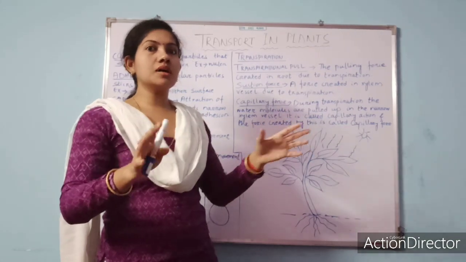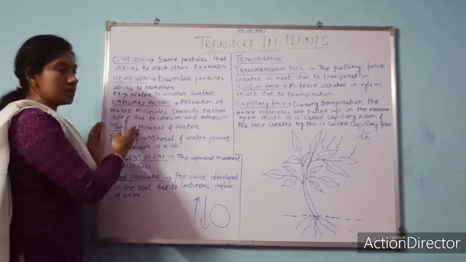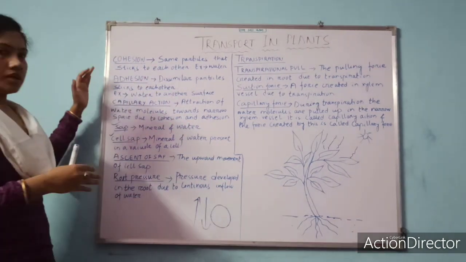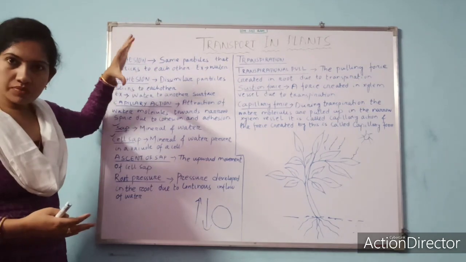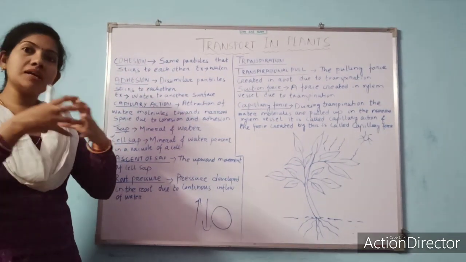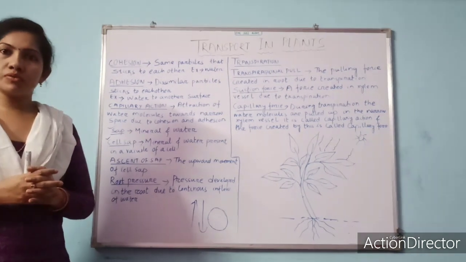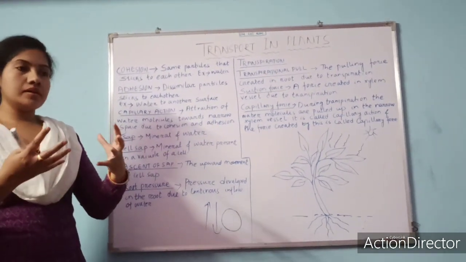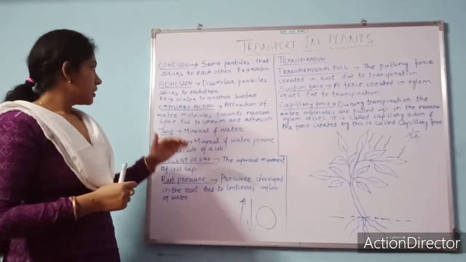What are these terms? Again I am repeating, starting from cohesion. Cohesion is a property of fluid where similar particles attract each other. Adhesion is a property of fluid or liquid where dissimilar particles attract each other.